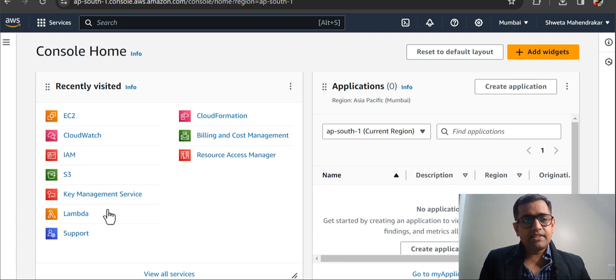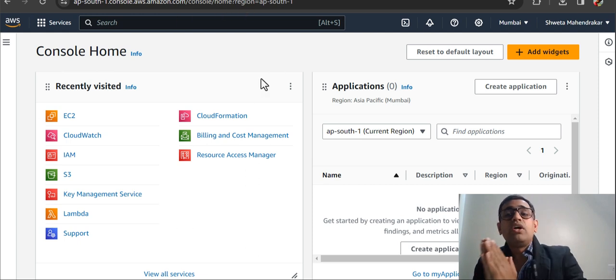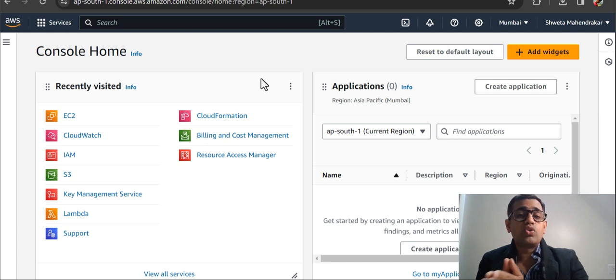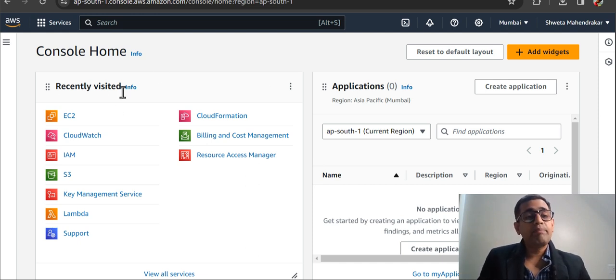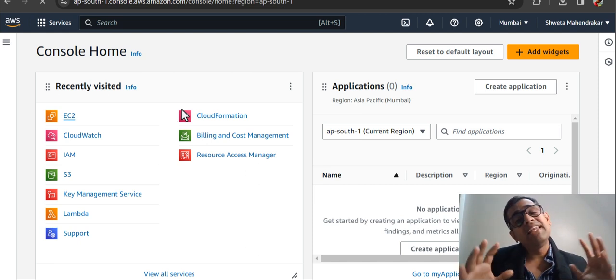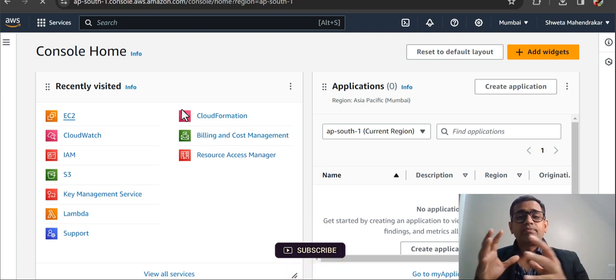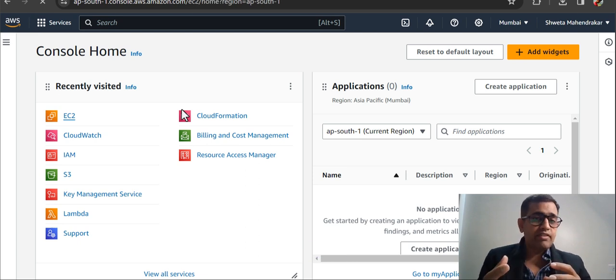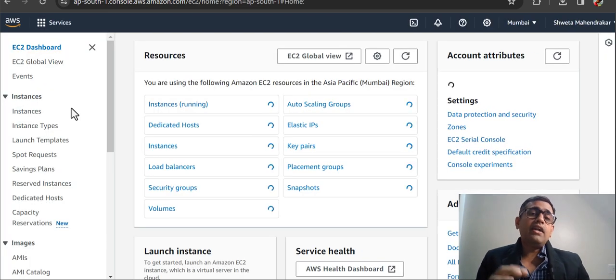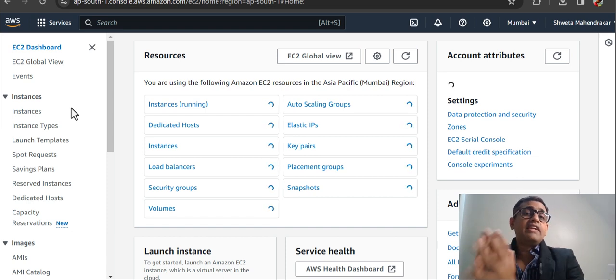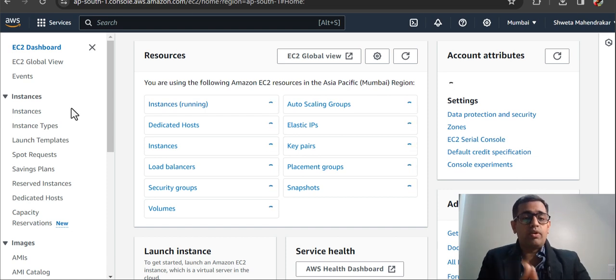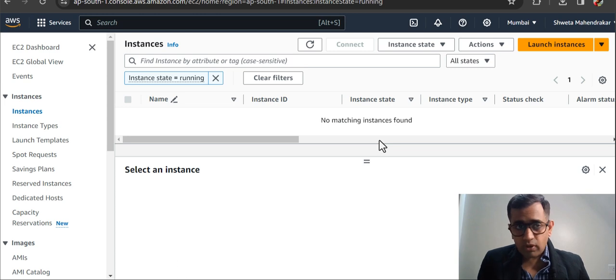Now guys, this is the console home. This is where you land on the AWS management console, and when you click on EC2, it takes you to the EC2 dashboard or the landing page. Once you are there, you have an option to configure or create different kinds of EC2 instances, whichever you want. Alright, so let's go to instances and see if there are any running instances. As of now, I have not created any instances, so you can see there are no matching instances.